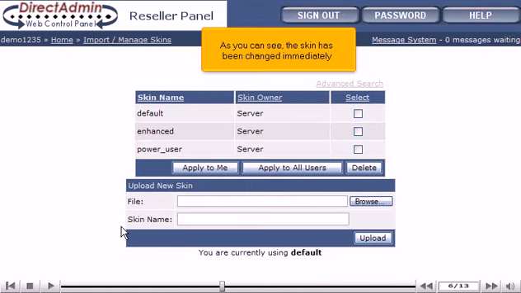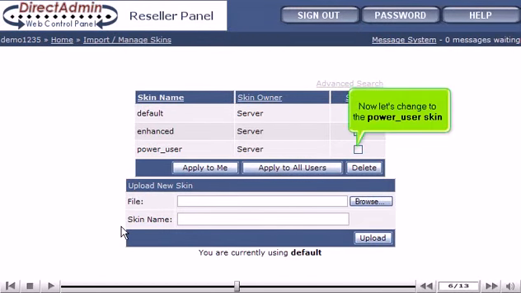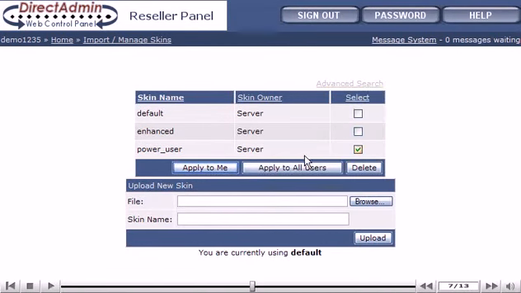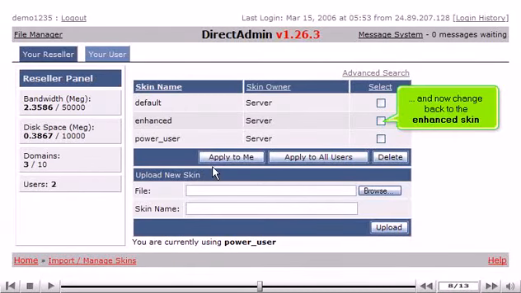As you can see, the skin has been changed immediately. Now let's change to the Power User skin. And now change back to the Enhanced skin.